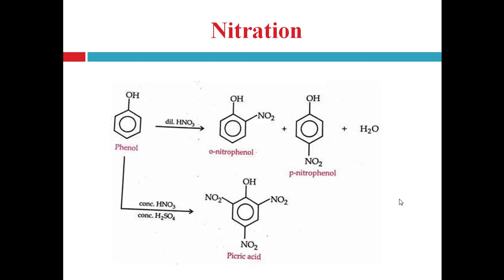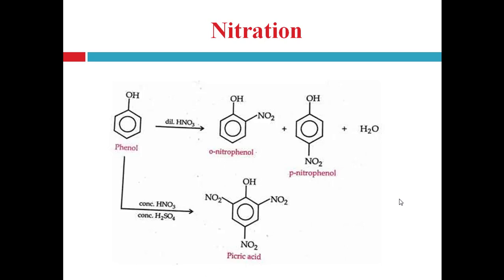Before starting the reaction, we should understand the orientation of the reaction. Phenol is a monosubstituted benzene, right? So in the benzene chapter we have seen the orientation of electrophilic aromatic substitution reactions in monosubstituted benzene.